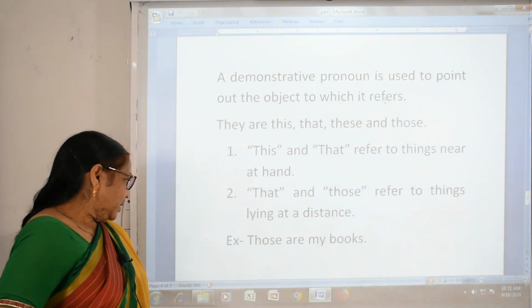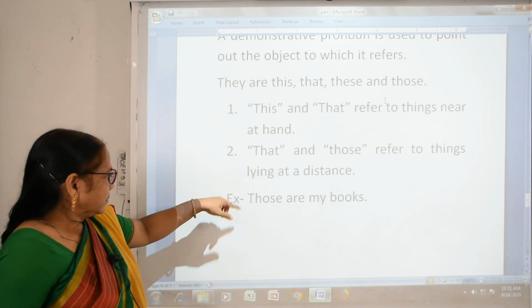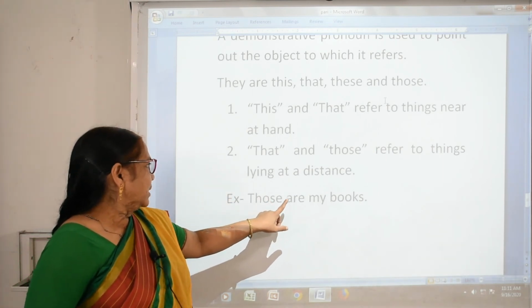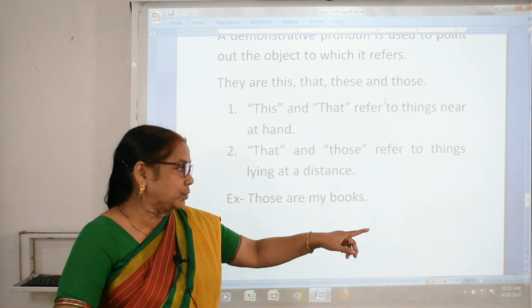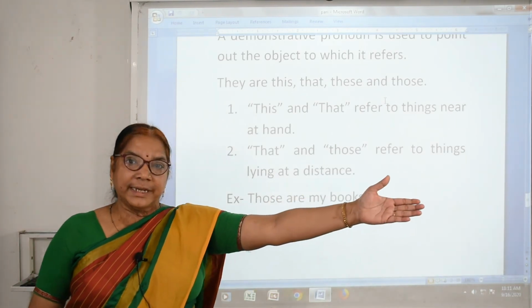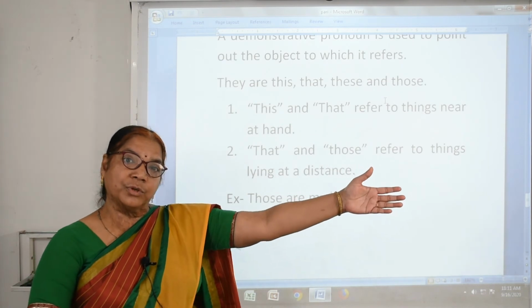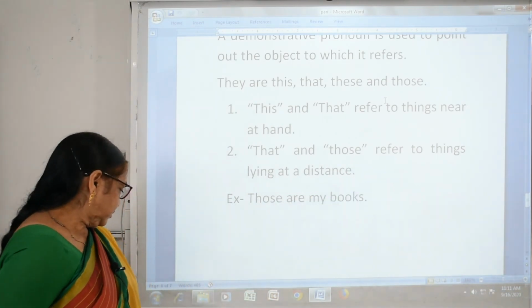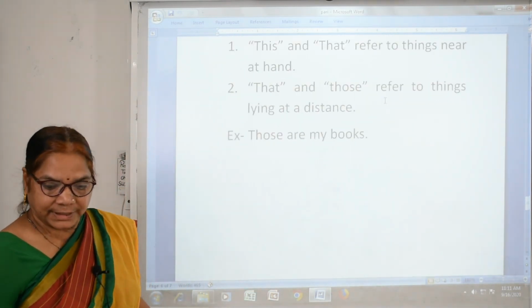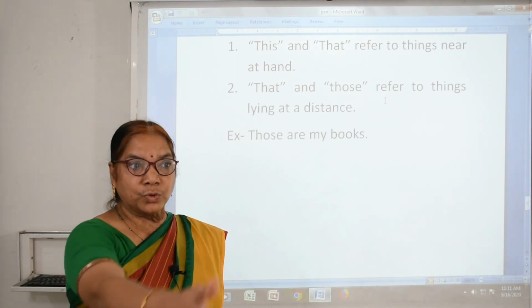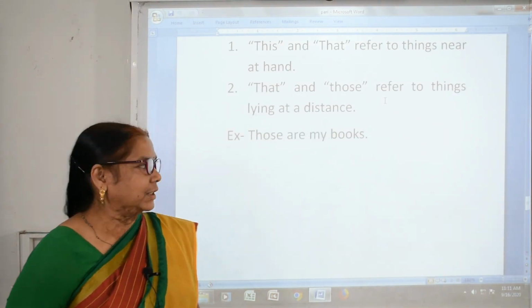Now see here, those are my books. Those means it is lying far. It may be lying far, so we say those books. If it is very close, we say this is my book. Those are your books. Okay.